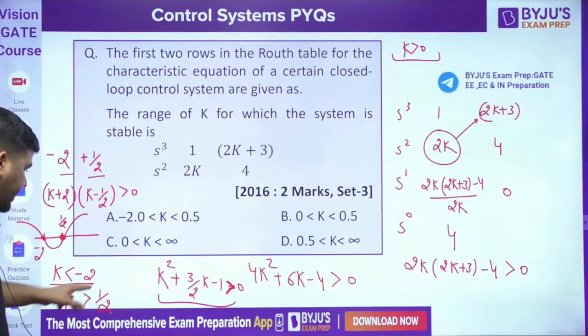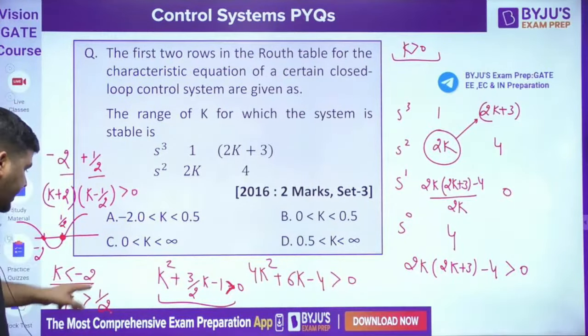The open loop transfer function of a unity feedback control system. This is the open loop transfer function. The value of k at the breakaway point on the control system. So at the breakaway point, we know that repeated roots are there. So let's assume that at k equal to k naught, you have the breakaway point. So if I put k equal to k naught and if I write the characteristic equation, the characteristic equation will become